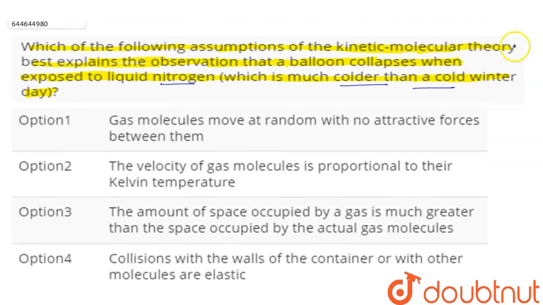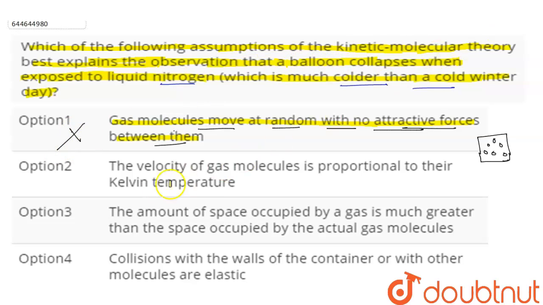So the first assumption is that gas molecules move at random with no attractive forces between them. This assumption is completely right. We know that in a container gas molecules move in random motion and collide with each other without any attractive force, but this assumption is not explaining the given observation, so we will not consider this one.